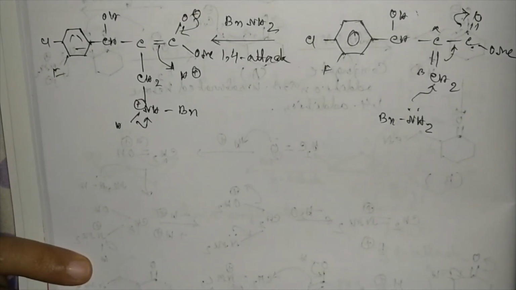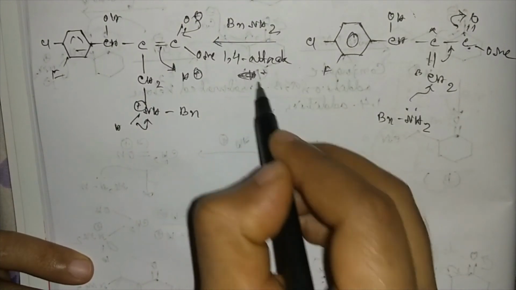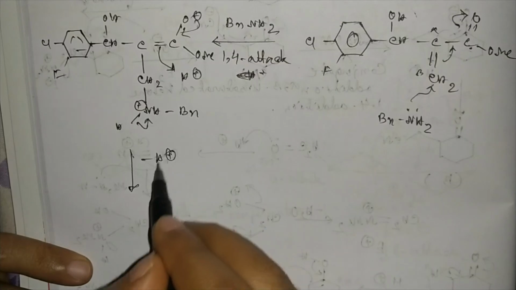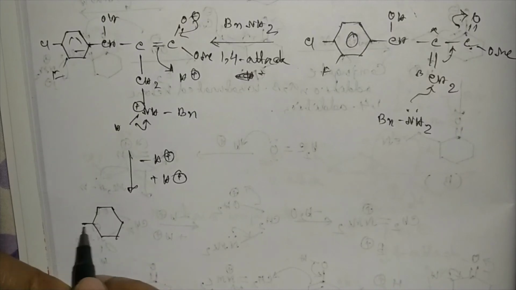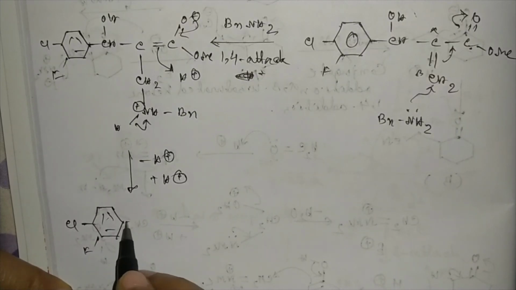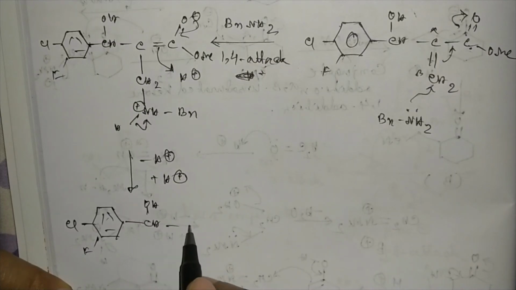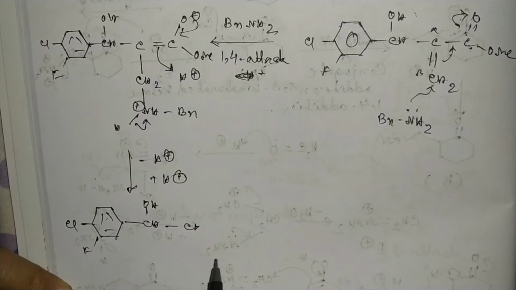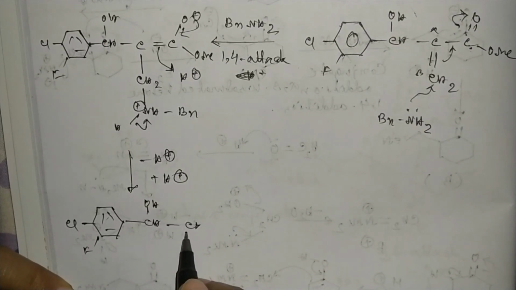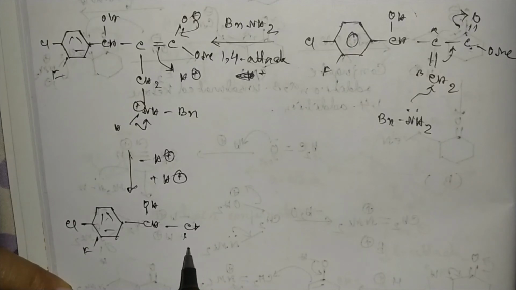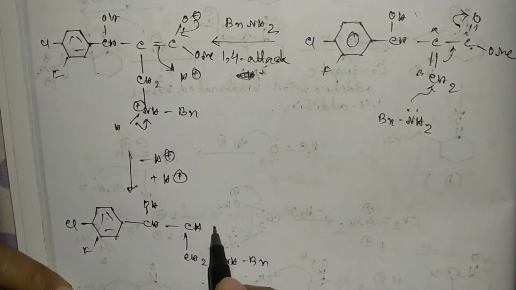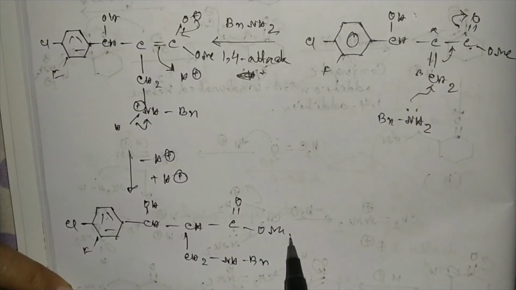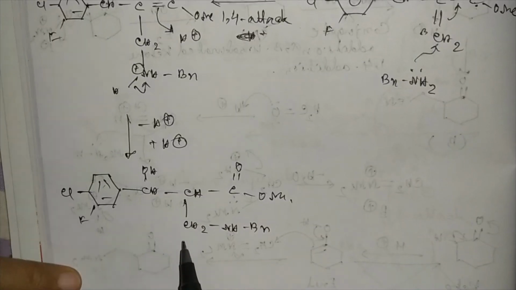So minus H plus, plus H plus. Ar-CHOH-C, CH-CH2-NHBn, C double bond OMe. So this will be our product.